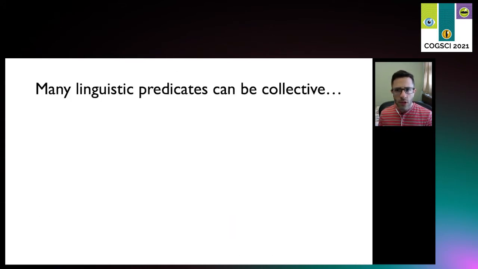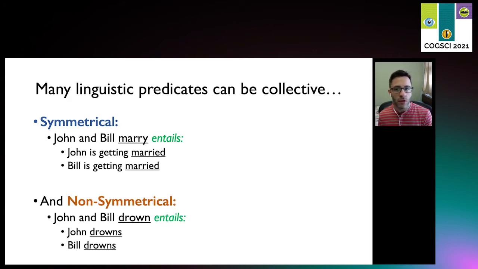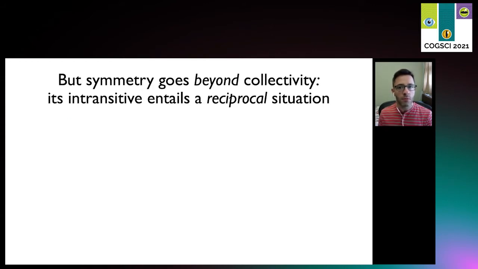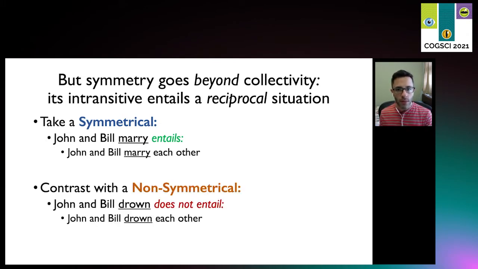Now I'll point out that symmetry is distinct from collectivity. Many predicates can refer to collective situations, so John and Bill marry entails both that John is getting married and Bill is getting married. Likewise, John and Bill drown entails both that John drowns and Bill drowns. But symmetry goes beyond collectivity. In the intransitive, it entails a reciprocal or mutual situation. So John and Bill marry entails that they marry each other. Contrast that with a non-symmetrical like drown. John and Bill drown does not entail that they drown each other.